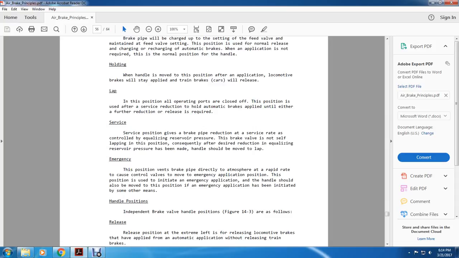In the service position, the brake pipe reduction and service rate are controlled by the equalizing reservoir pressure. The brake valve is not self-lapping. Consequently, after the desired reduction in equalizing reservoir pressure has been made, the handle should be moved to the lap.